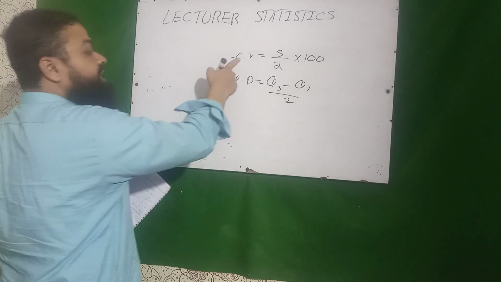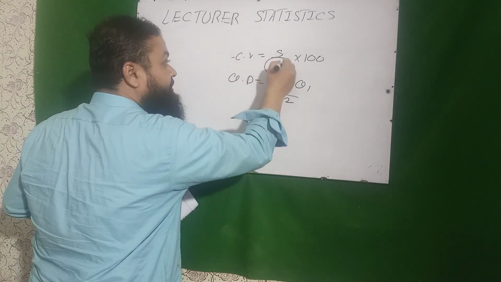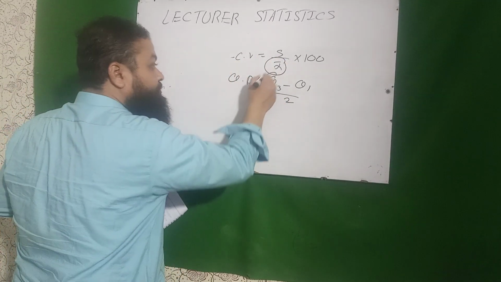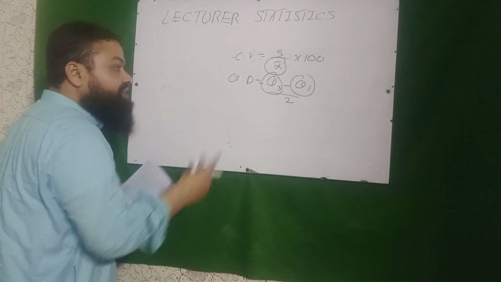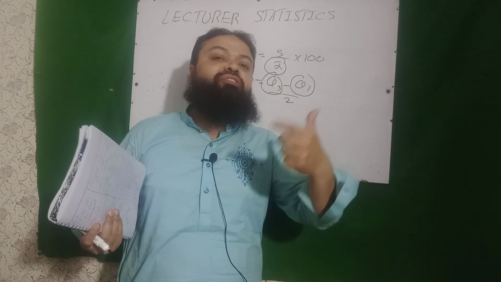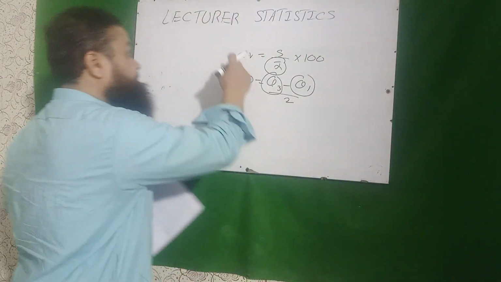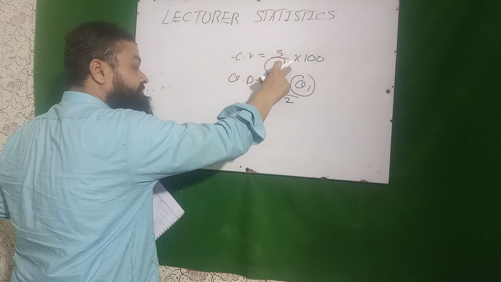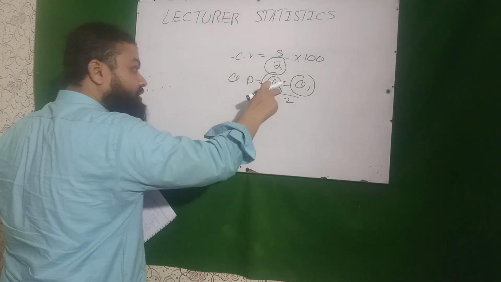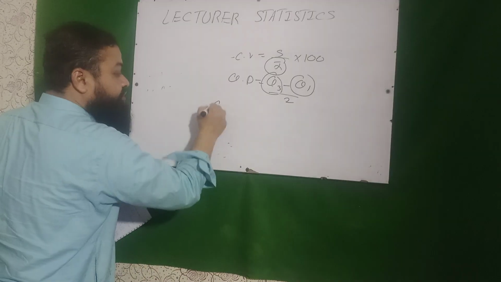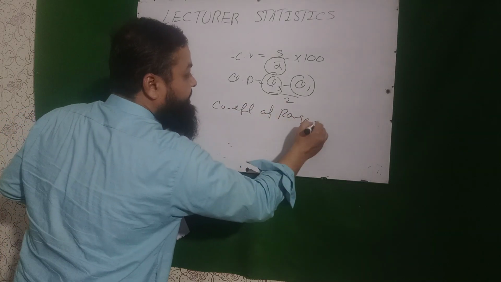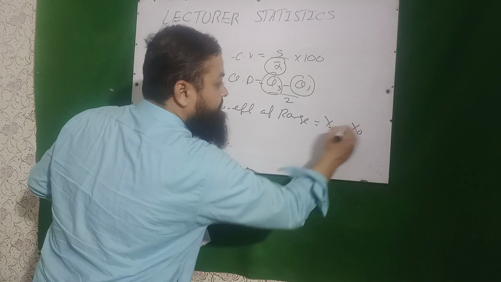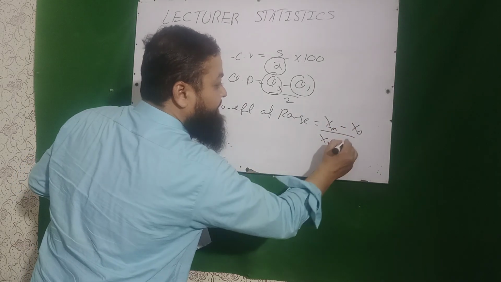Dear students, in coefficient of variation, there is the use of average. In quartile deviation, there is the use of average. Q3 and Q1 are also averages. And the question is, which measure of dispersion does not take average? Coefficient of variation takes average. Quartile deviation also involves averages, but range, coefficient of range does not take any average. Its formula is maximum value minus minimum value over maximum plus minimum.